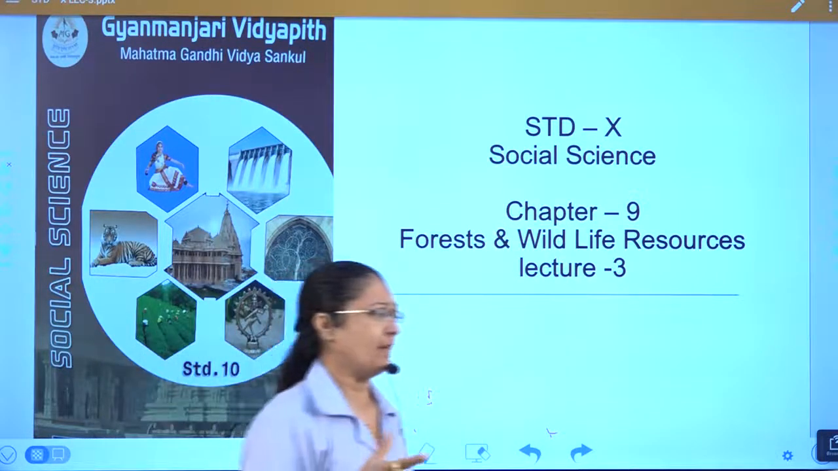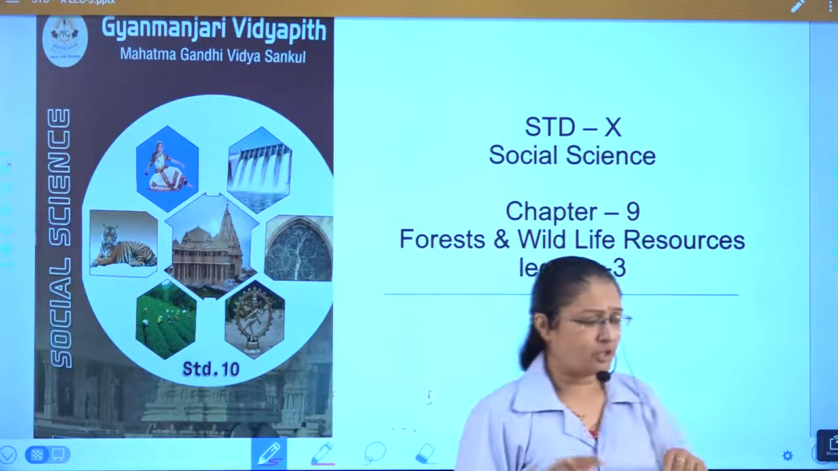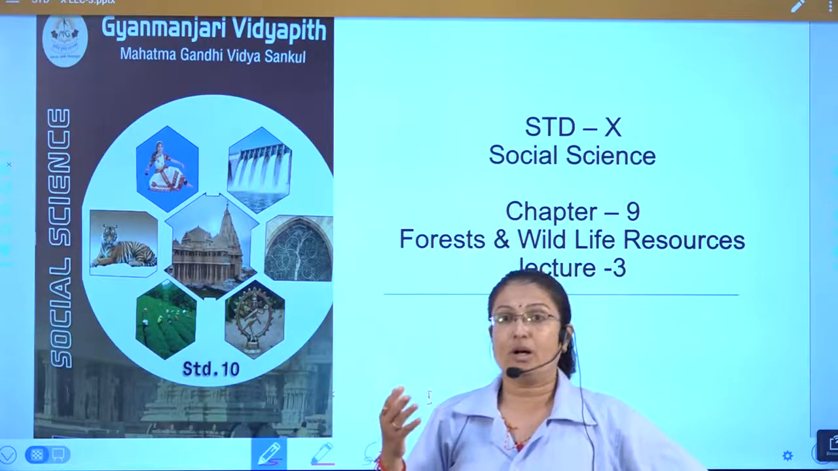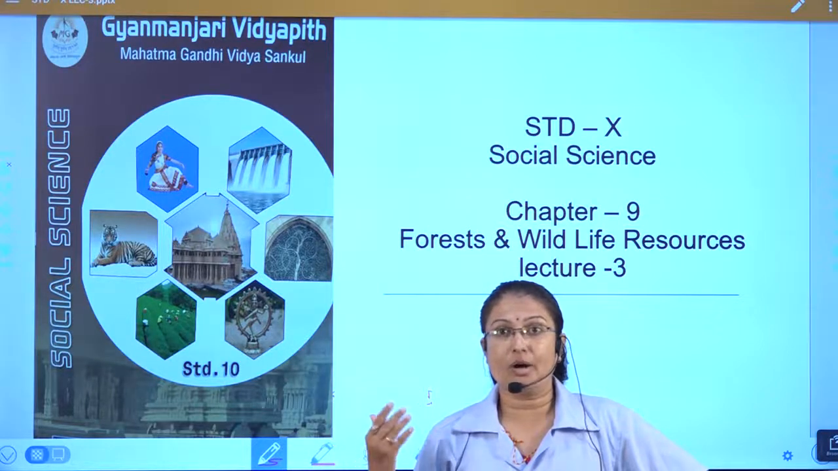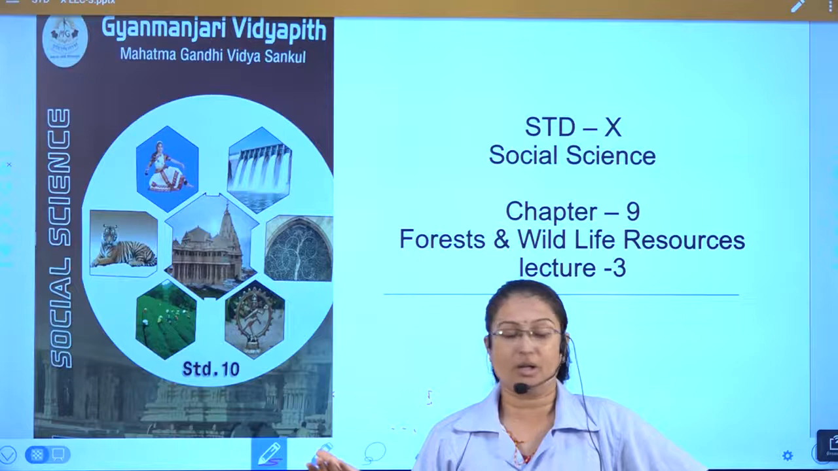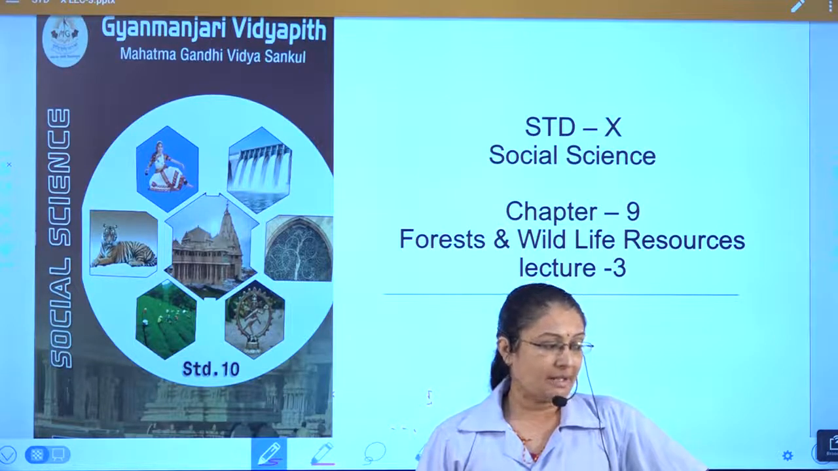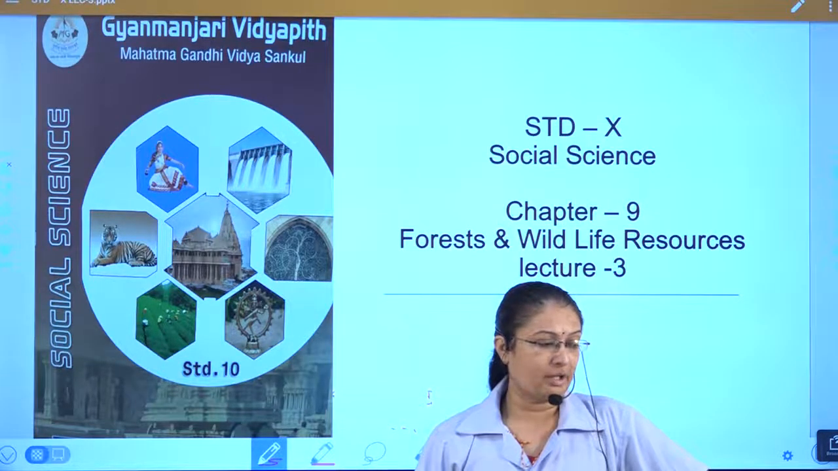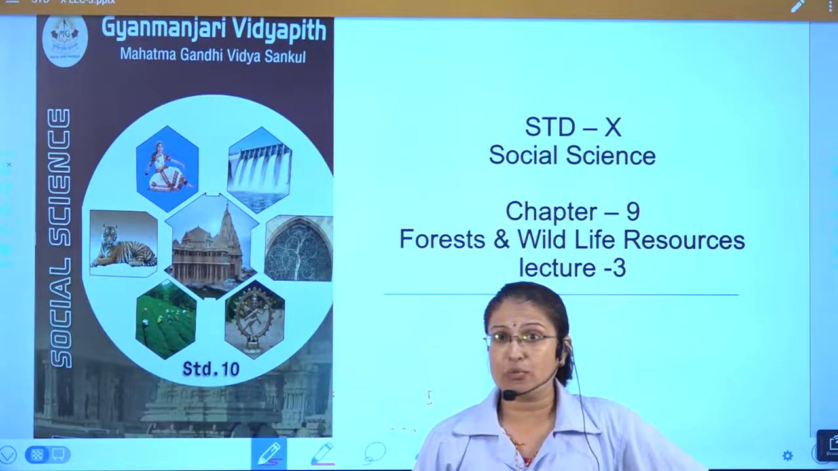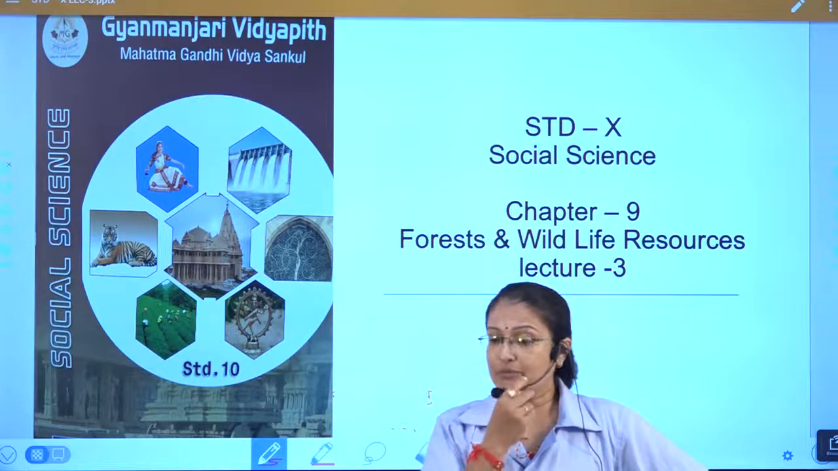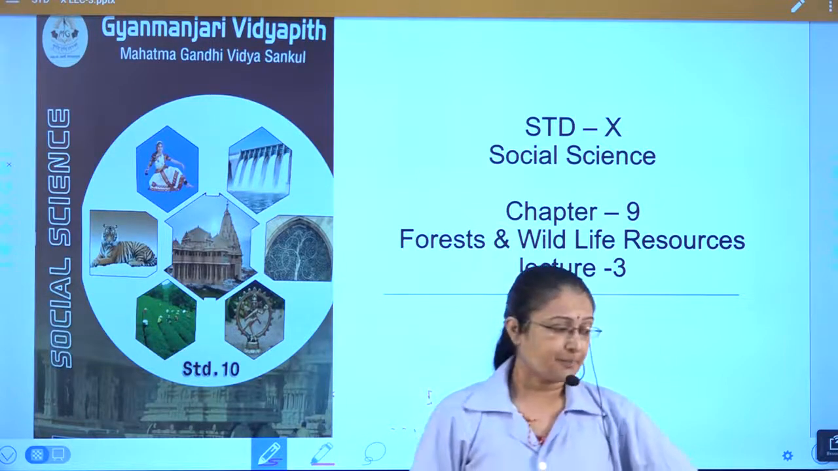A number of steps we have discussed: there should be strict laws, and punishment should be imposed if there is any hunting, and a number of laws we should impose. Then a study should be done on the likely effect of fisheries, and a number of awareness programs should be implemented. So a number of things we have discussed.